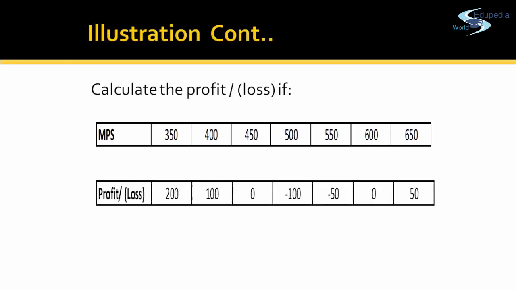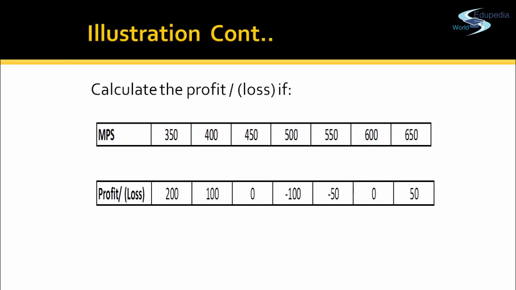So at 350, he'll exercise both his put options. The put option strike price is 500, so he will make a benefit of 150 from each, less the premium paid, which is 100 rupees. So the profit is 200.